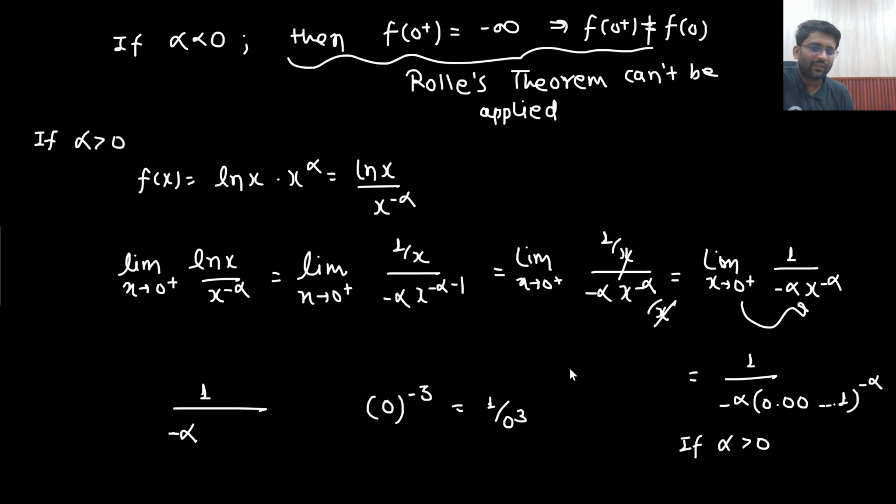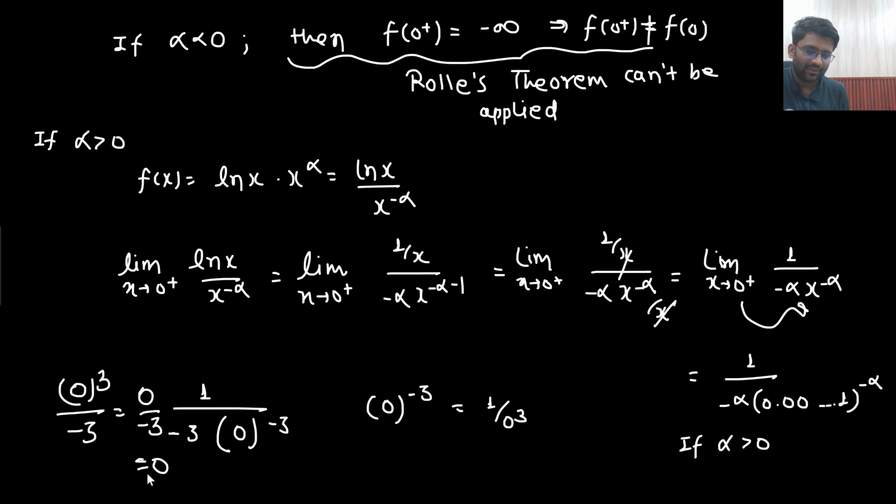Minus alpha, which will be a constant value that we are taking as 3. So minus 3, then 0 to the power minus 3. This is the scenario. Now 0 to the power minus 3 can go upward. It will become 0 to the power 3 divided by minus 3. What will be the answer you will be getting? 0 divided by minus 3. Answer will be 0 only.